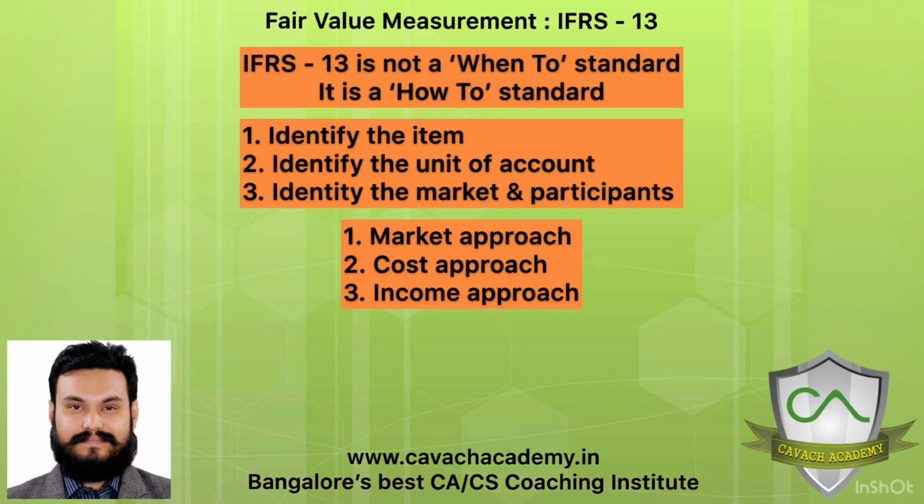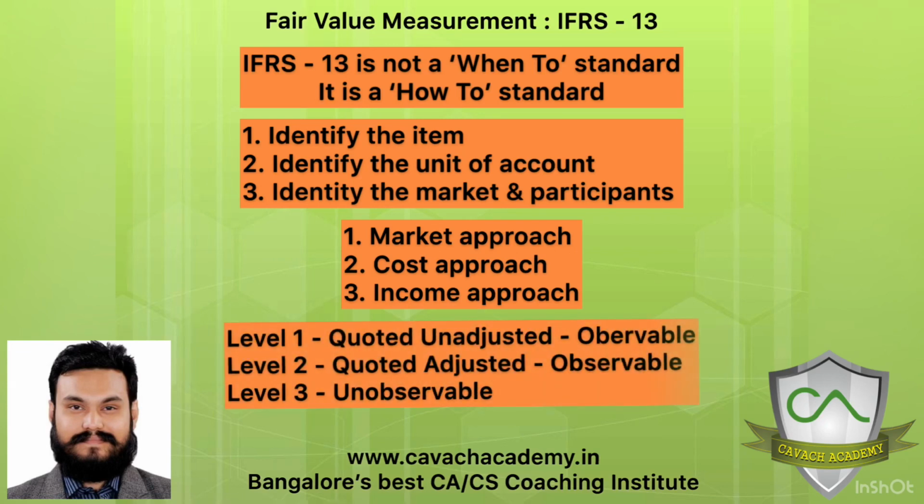The next step is to determine the inputs. Ideal, the best, is level 1. Level 1 is where a quoted price in an active market of an identical asset, which is unadjusted, we can directly pick up. That's the best. Level 2 is the next level, where an active market is not there for an identical product, but there's an active market maybe for a similar product. Then you take the quoted price and make some adjustments.